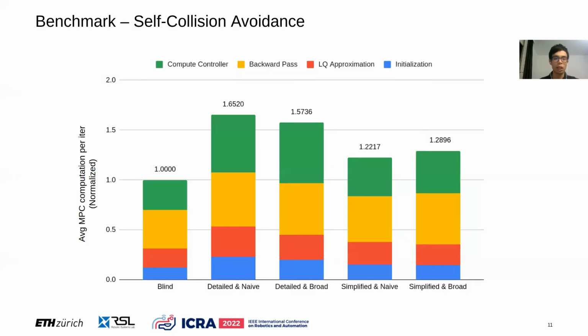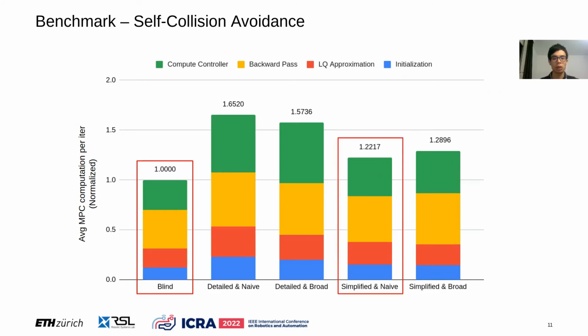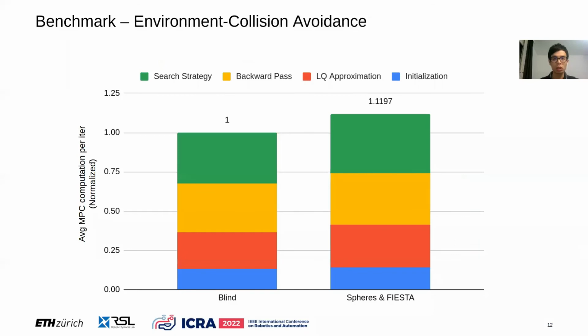We normalize the average MPC computation per iteration of different self-collision avoidance strategies against the one without collision avoidance. The final adopted self-collision avoidance method increases only about 22% of the computational time. For environment collision avoidance, our final method only increases about 12% of the computational time compared to the one without collision avoidance.